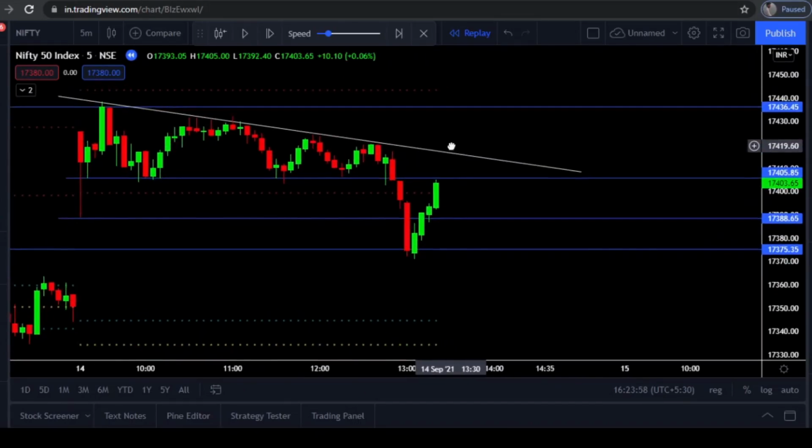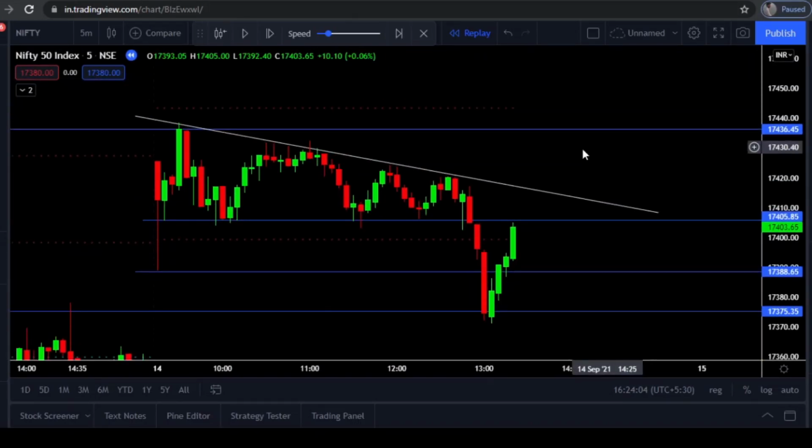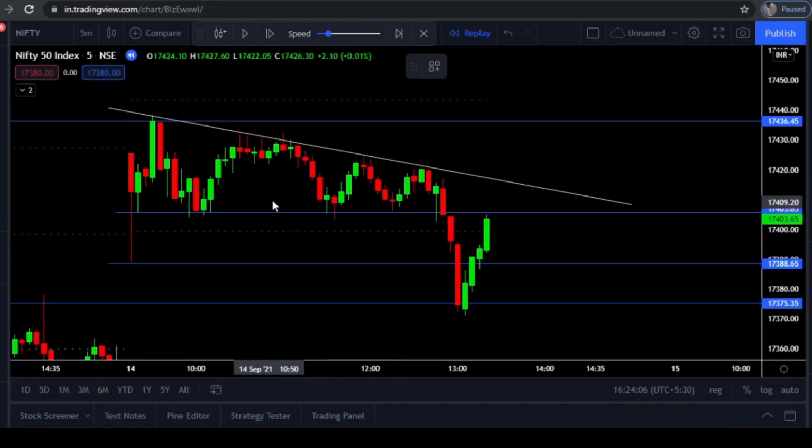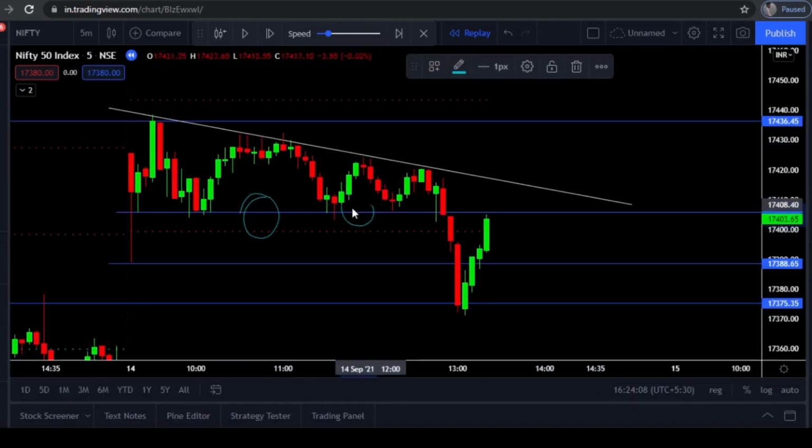Let me start this Nifty chart here. One thing every beginner might know, and if you don't know: every support level which was acting as a support for the price, or every resistance level which was acting as a resistance level for the price, once it is broken, it becomes the opposite.